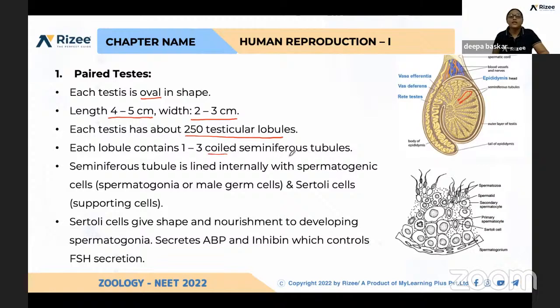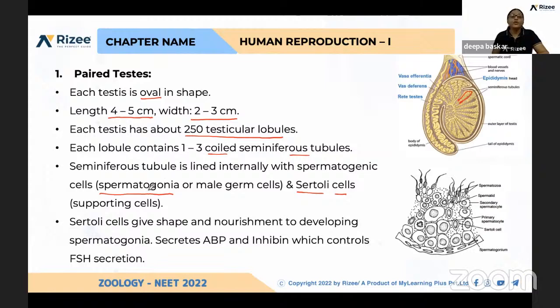So coiled seminiferous tubules are present. And these seminiferous tubules have two different cells. One is male germ cells, otherwise called spermatogonia, and the second type of cell is Sertoli cells. What is the role of these two cells lining the seminiferous tubules?